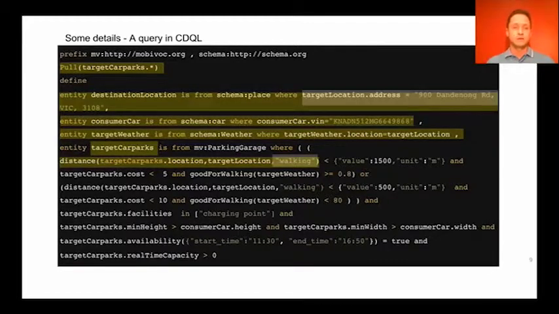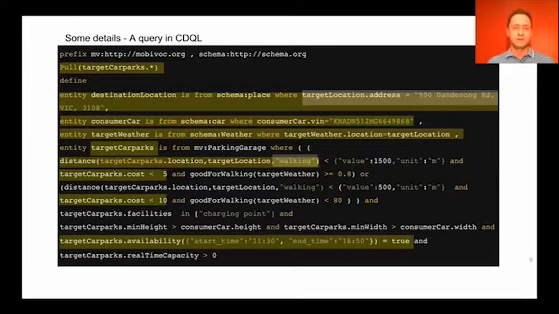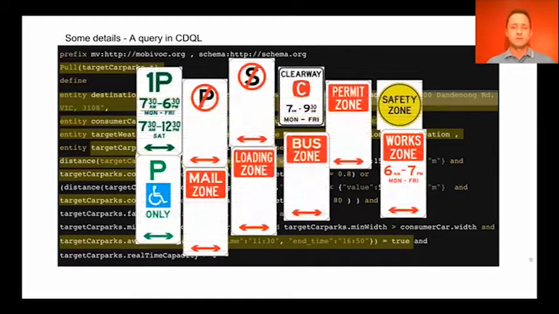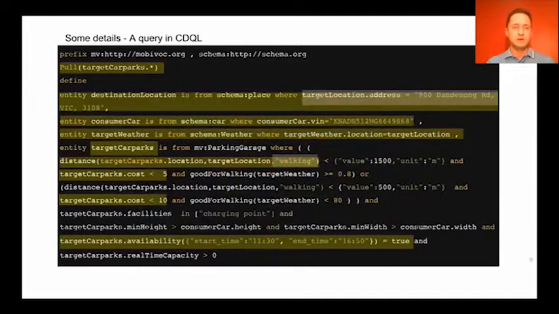The query defines suitable car parks by providing several other parameters, for example, the cost and availability parameters of the car park. The parking domain, despite seeming to be simple, is far from being really simple. Just look at this collection of parking signs. As a minimum requirement, the car park must have vacant spots, it should be available for a person without a special permit, the maximum length of staying should be enough, and the cost must be affordable. And the spot also must have a charging station with suitable type of the plug, power, voltage, and other parameters.